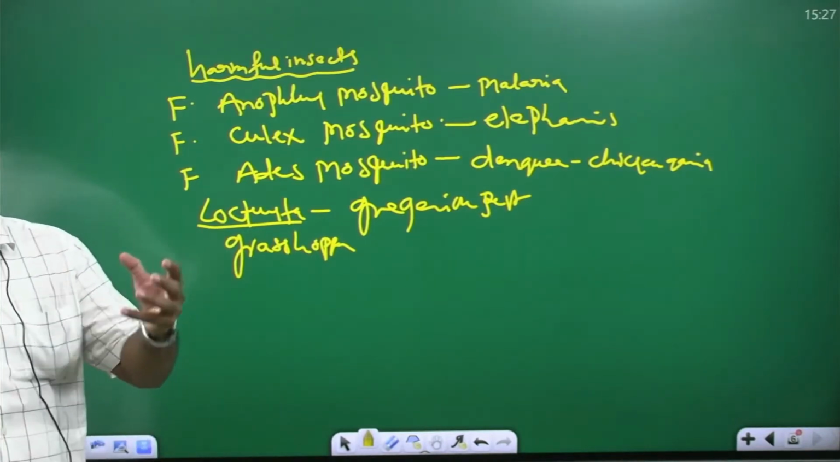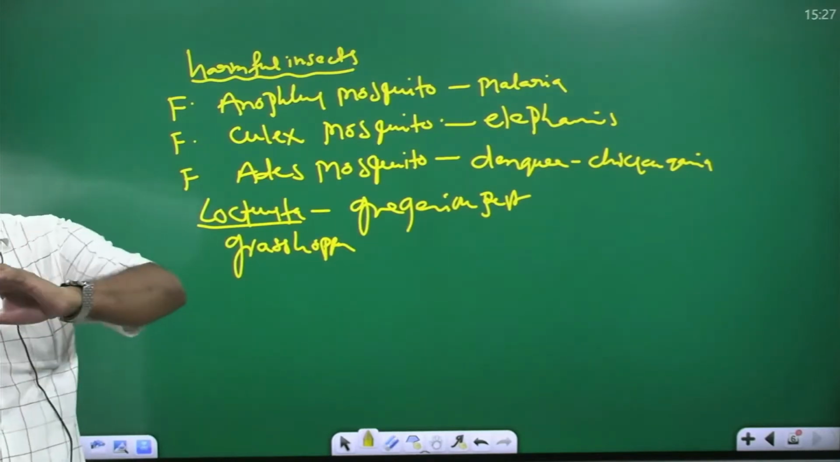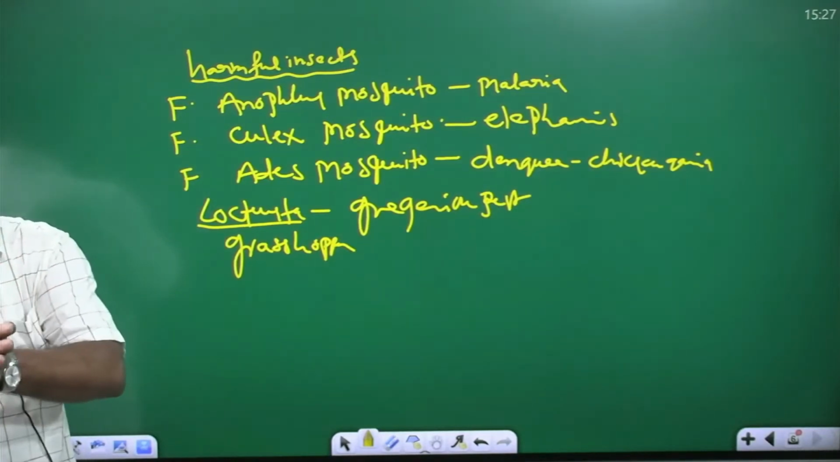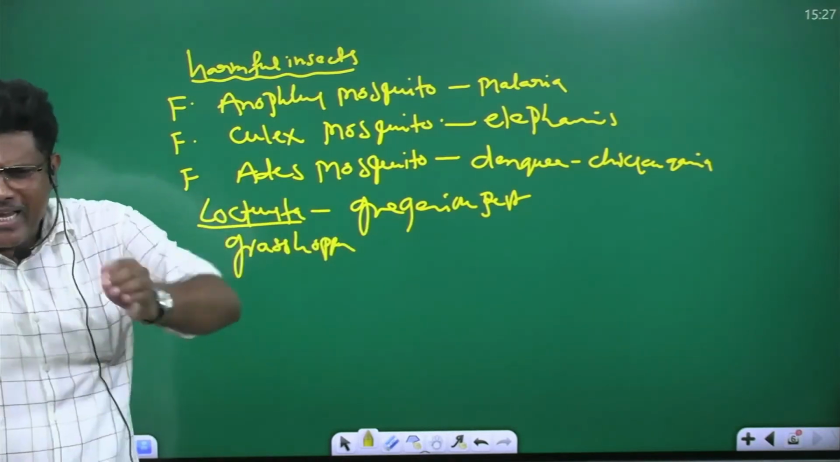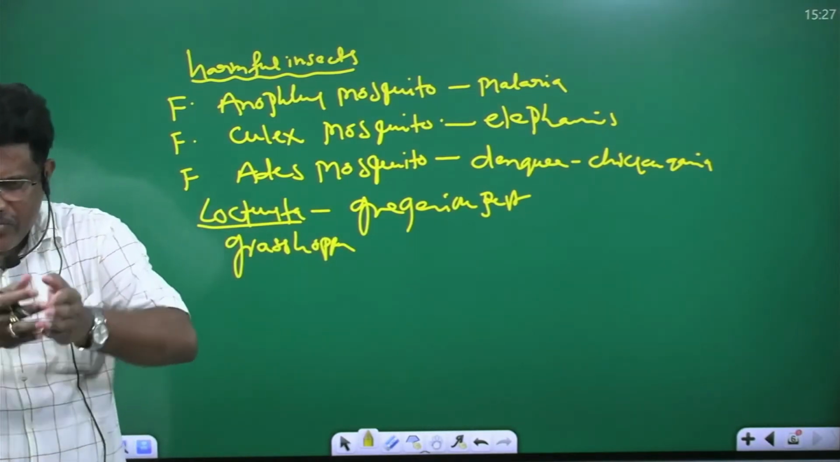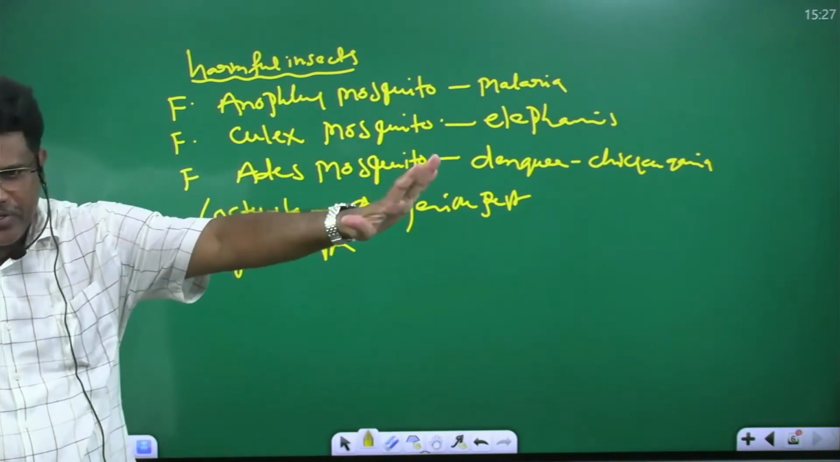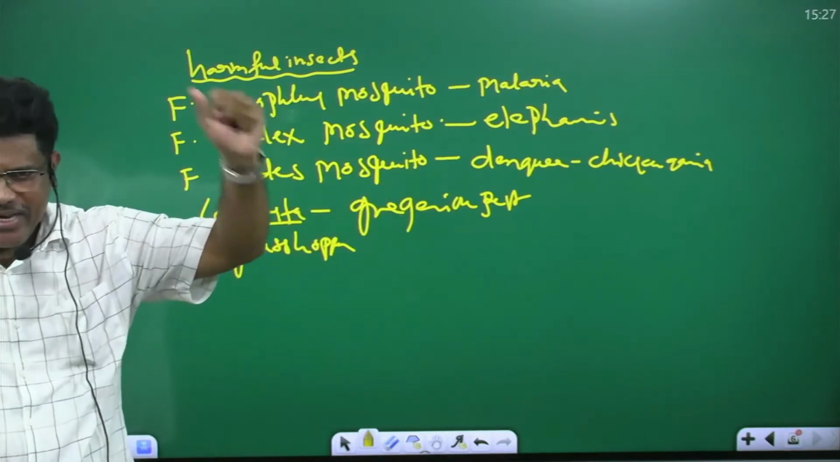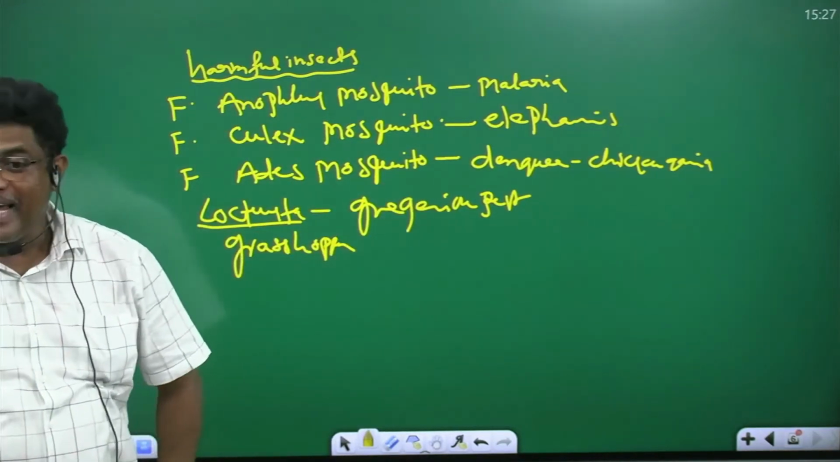Thousands, lakhs of grasshoppers maintain the group. Maintain the group means gregarious. At a time, the group of locusts, the group of grasshoppers, attack the crops, attack the plants, eating the plants, destroy the crops. That is called gregarious pest.